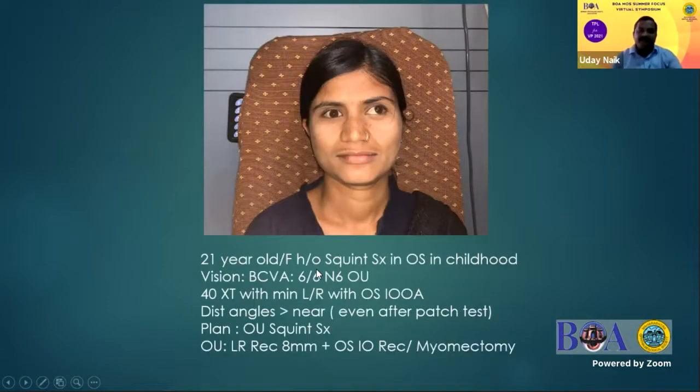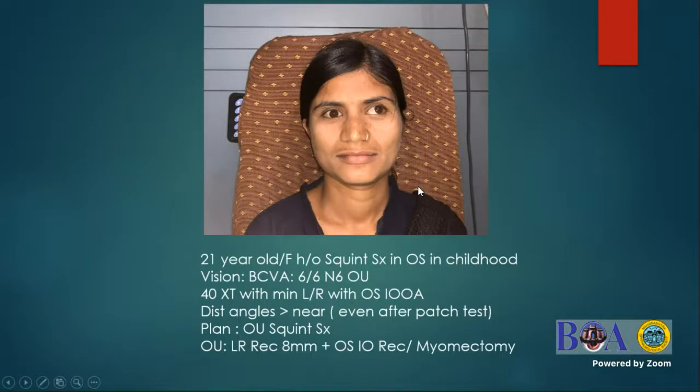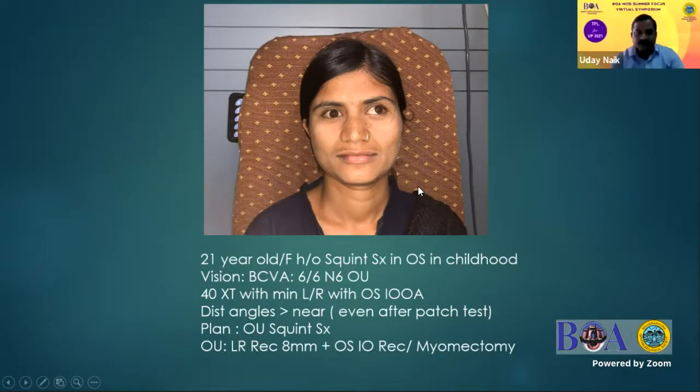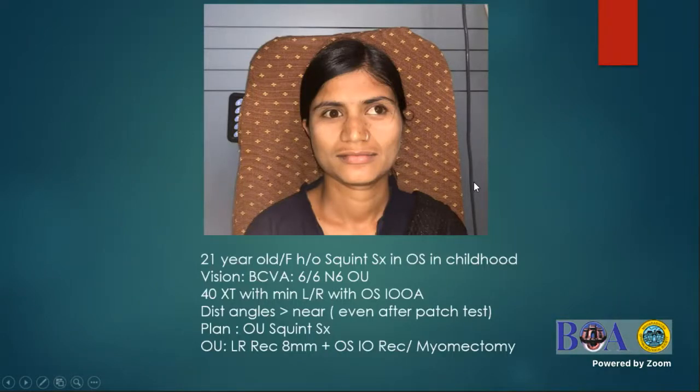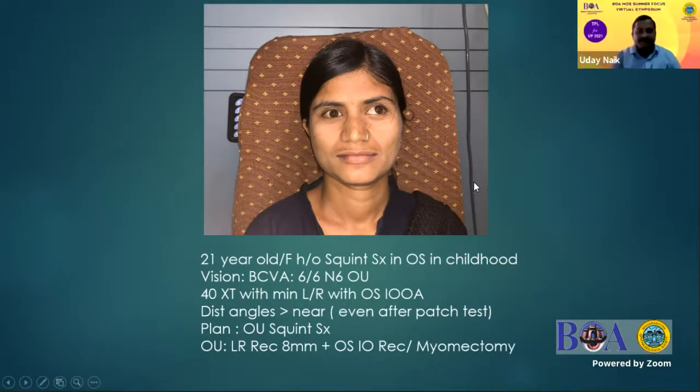This is a 21-year-old female who had a history of squint surgery in her left eye in childhood. Her vision is 6/6 in both eyes, and she has 40 prism diopters of exotropia with minimal left hypertropia associated with left eye inferior oblique overaction. Her distance angle was more than near even after patch test. So I planned both eyes lateral rectus recession of 8 mm and a left eye inferior oblique weakening procedure.